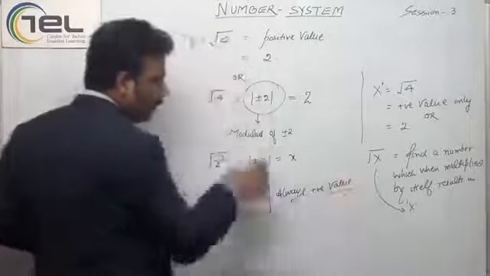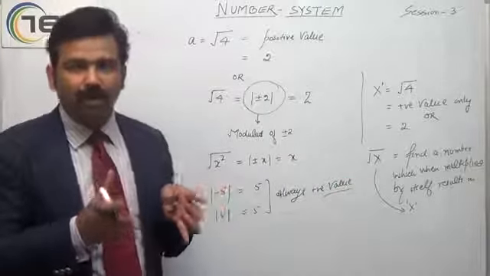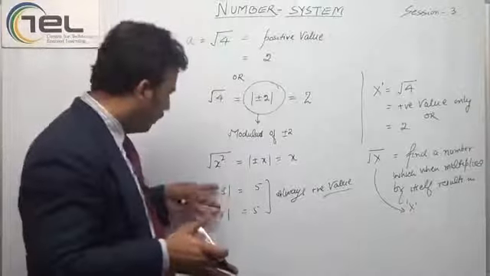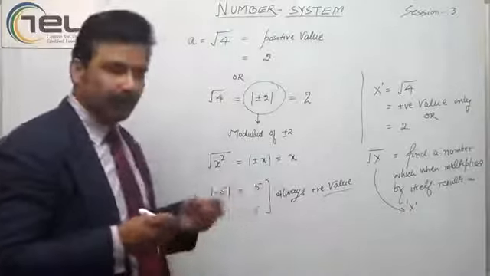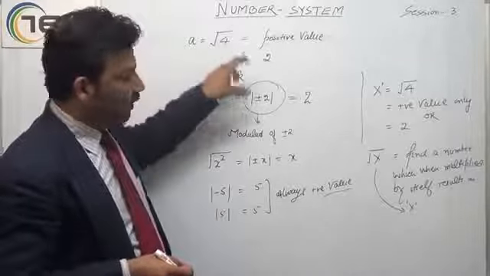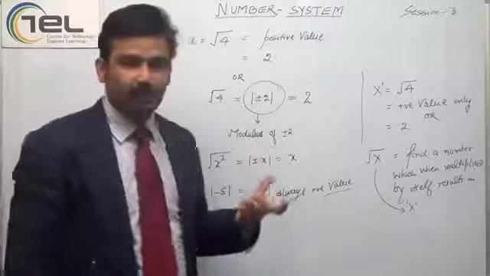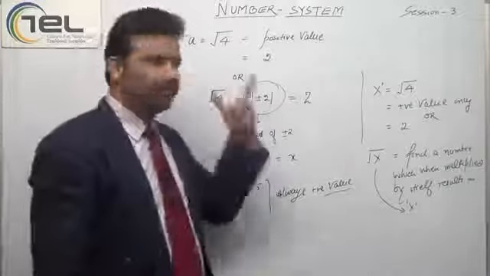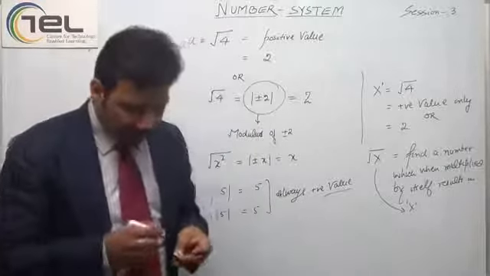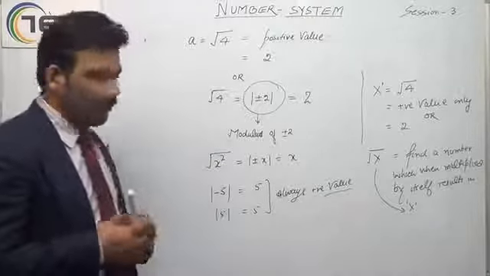If you put a mod on some value, it becomes positive, always positive. So a square root of a number is nothing, it is a modulus of its value, plus minus 2, and we have 2. This explanation you will find in higher classes.